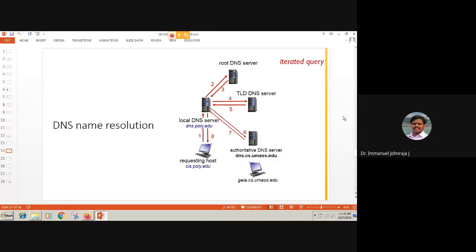Moving on, there are two kinds of name resolution when you talk about the domain name system. To understand this in a better way, I wanted to give a small analogy. Hope you can visualize what I'm going to tell you. Assume that you are in the Karunya campus.